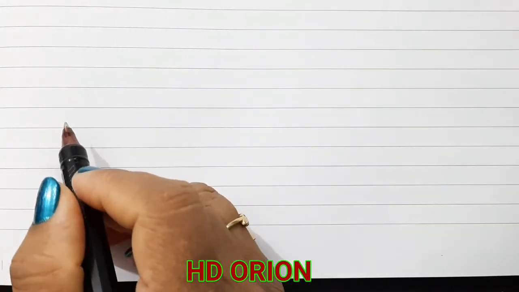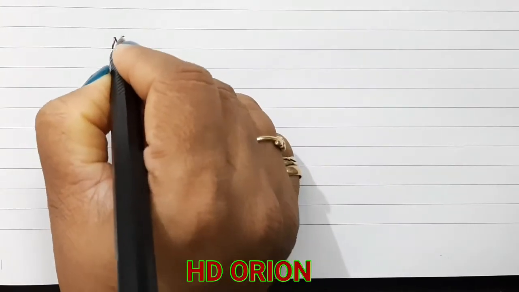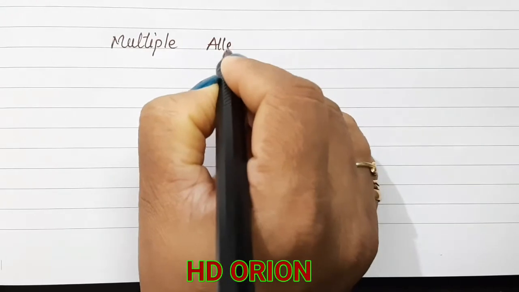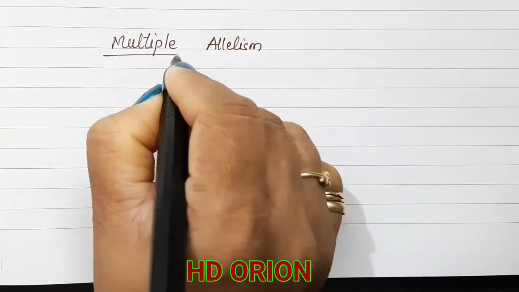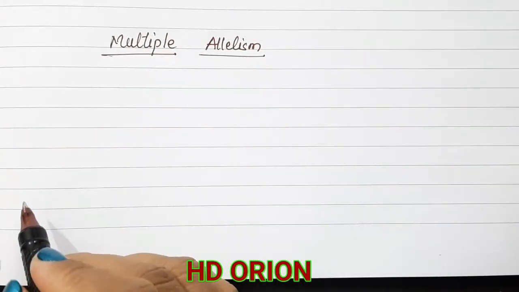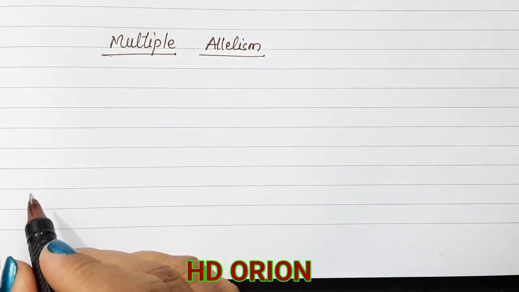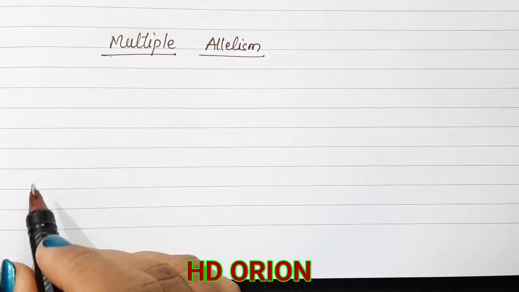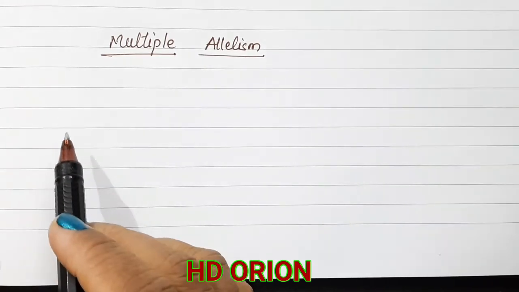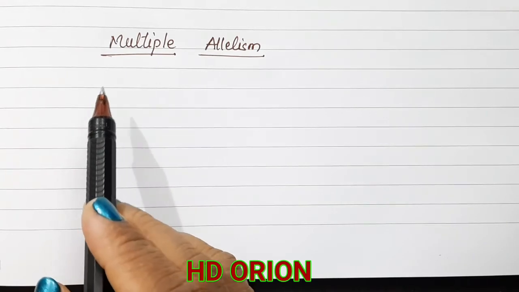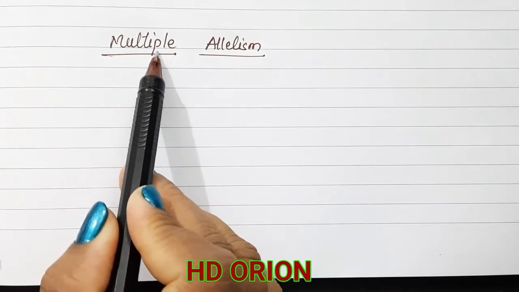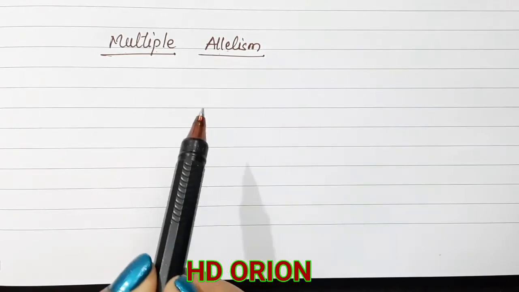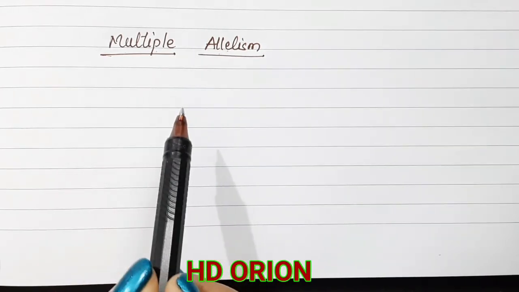The blood groups are basically an example of multiple allelism. According to genetics that we have studied, according to Mendel, each gene has two types of alleles. That means it can be either dominant or recessive. But the factor which actually rules the blood group has more than two types, so we call it multiple allelism. One allele is dominant, the other allele is recessive, but here there are more than two types.